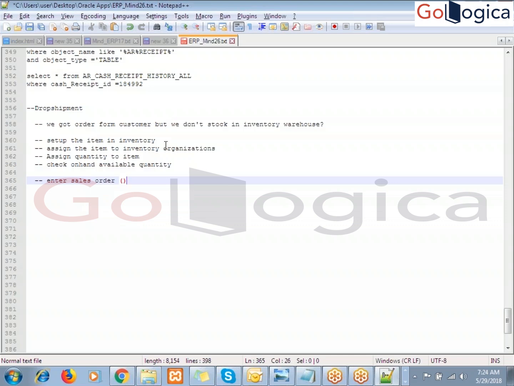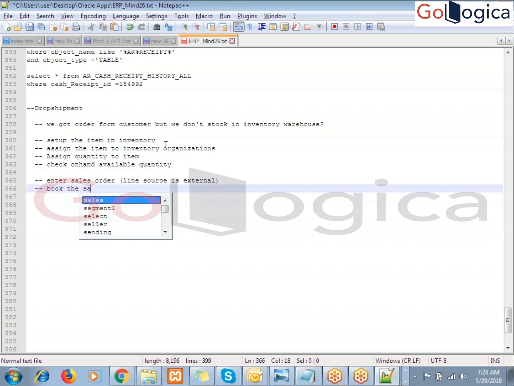Here it is. The line source should be, what is it? Is it external or internal? External, because then only we will place the purchase order. External. Okay.